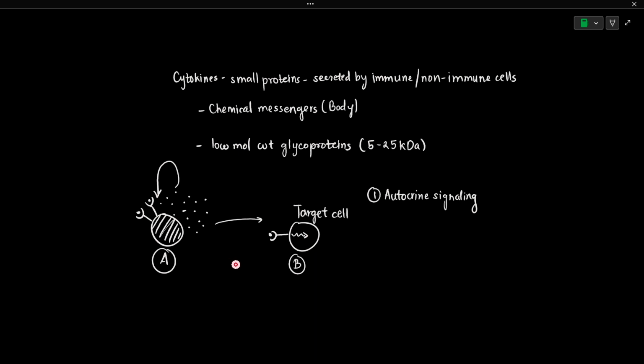So cytokines can work through three major types of signaling pathways. Either there could be autocrine signaling, meaning the cytokines can trigger the intracellular pathways of the same cell, or there could be paracrine signaling, meaning those signaling molecules are going to work on target cells which are present nearby.